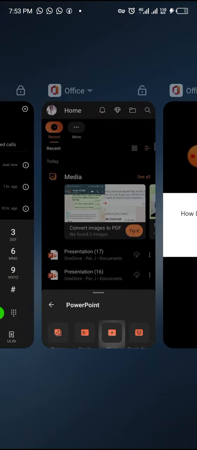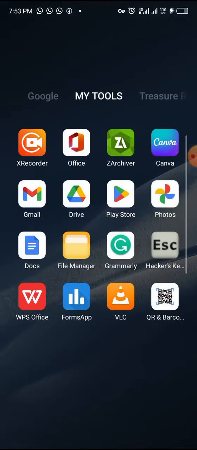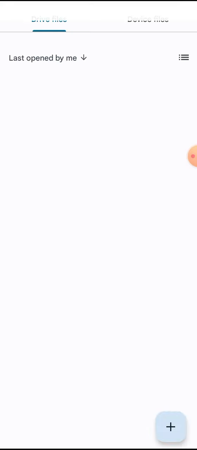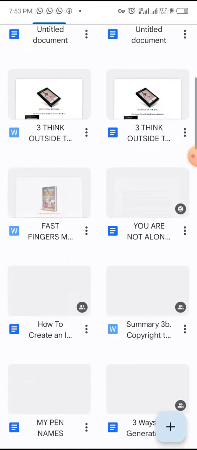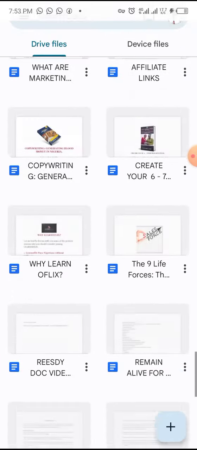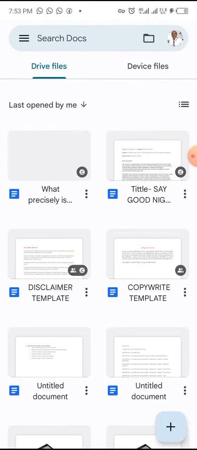So what I'm going to do is this. Let's say, for instance, I want to write on anxiety. I'm going to go to my Google Doc, or you can use anywhere. This is my Google Doc. If you come to my Google Doc, you can see work that I've been working on. I have everything saved, and this doesn't affect your phone storage because it's on the cloud. So you don't need to bother yourself.